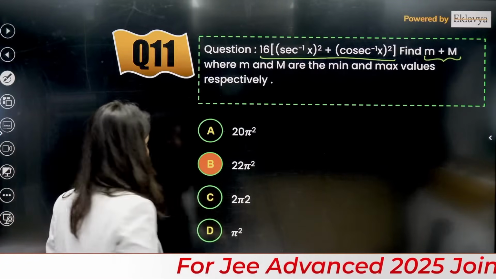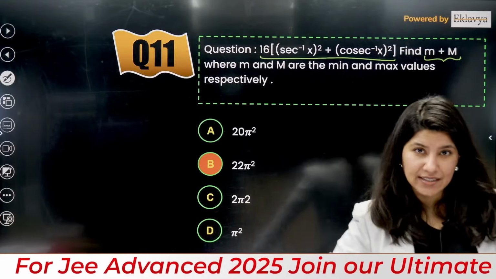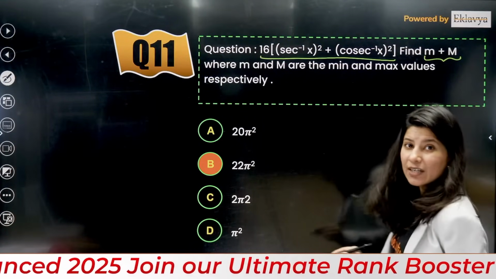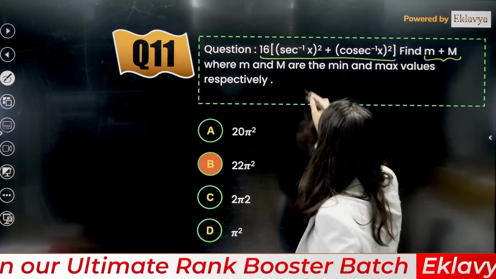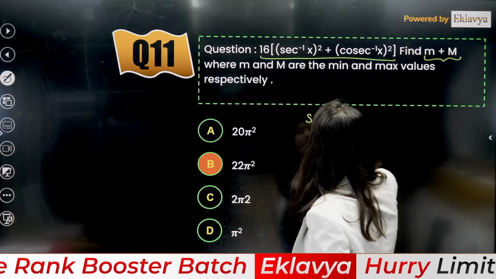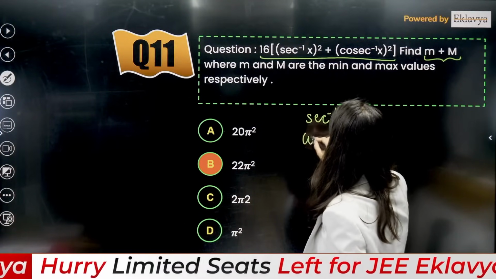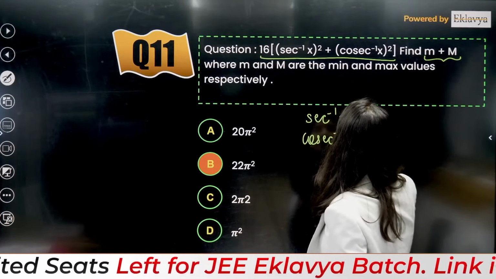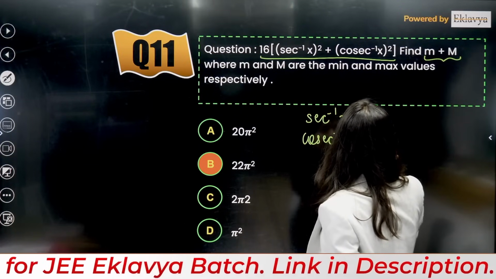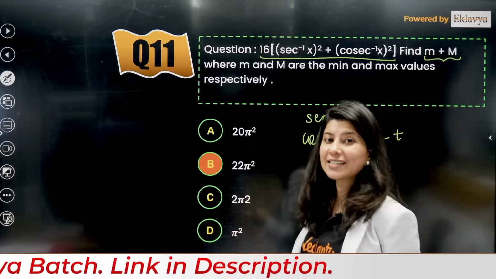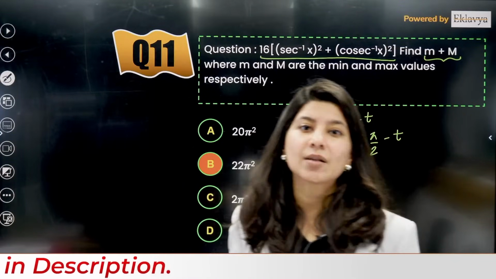Now understand that if I put sec inverse x as t, then cosec inverse x will become pi by 2 minus t, because you remember the formula: sec inverse plus cosec inverse is nothing but pi by 2.